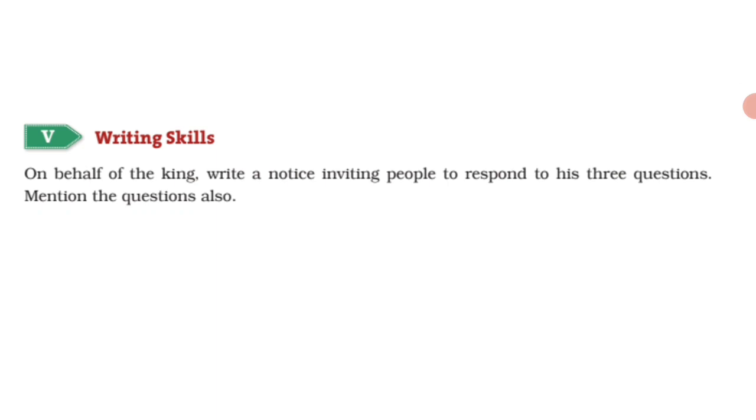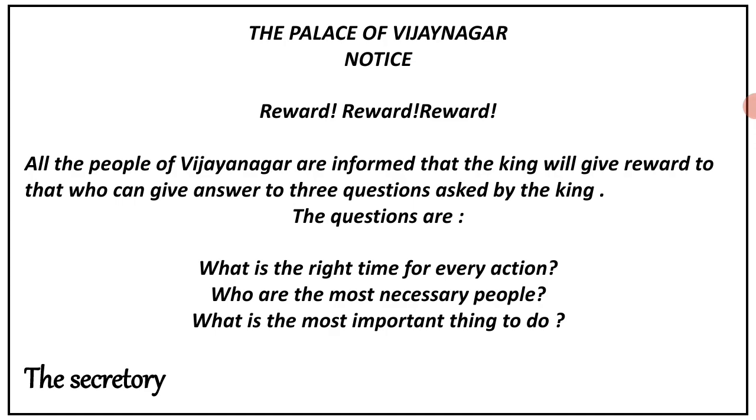Writing skills. On behalf of the king, write a notice inviting people to respond to his three questions. Mention the questions also. The palace of Vijayanagar. Notice. Reward, reward, reward. All the people of Vijayanagar are informed that the king will give a reward to those who can give the answer to three questions asked by the king.